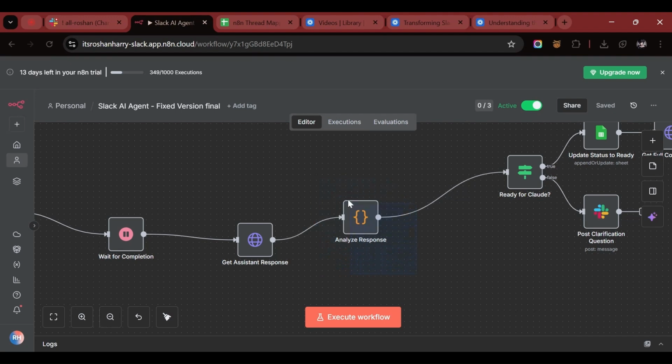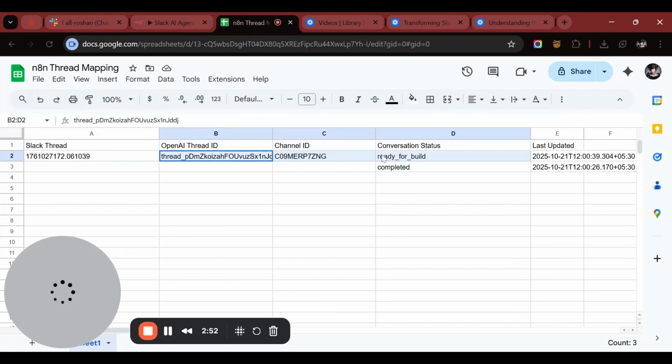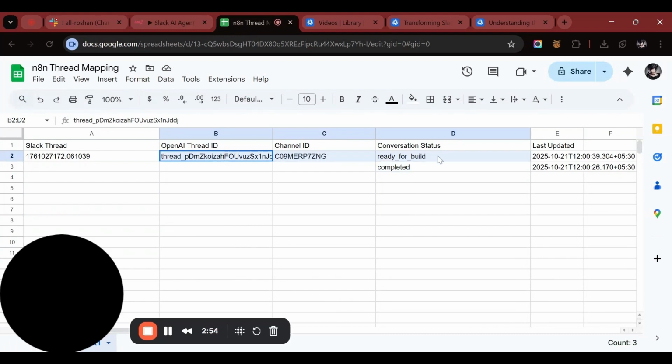And here we are analyzing the OpenAI assistant's response to see if the assistant had all the requirements and is ready for Claude to build the instructions. Once ready, it will update the status of the thread as ready for build. As you can see here in the Google Sheets, it updates the conversation status to ready for build.